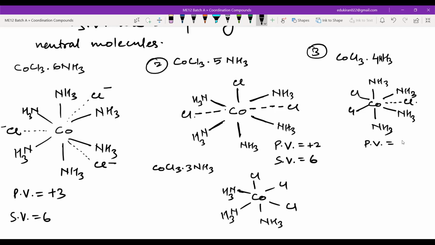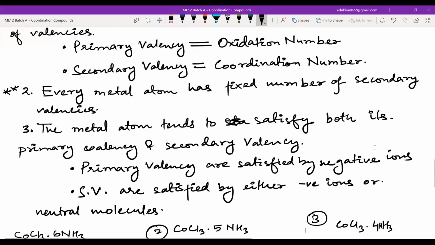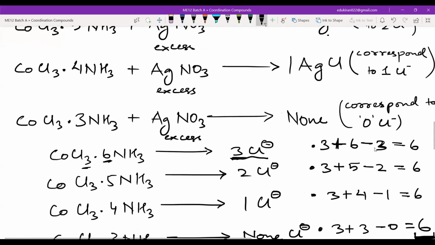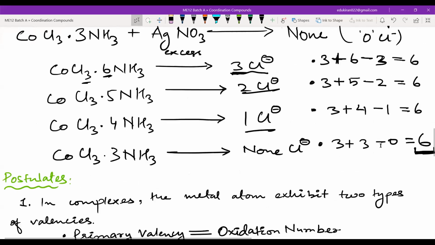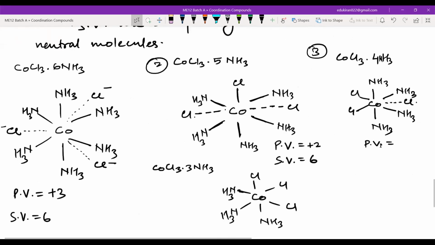We have been saying for so long that when I show this with a dotted line, these are ionizable chlorine, that means the chlorine which can move out of the system. We have seen 3 Cl negatives, 2 Cl negative, 1 Cl negative. How many ionizable chlorine? Yes, sir, 1. So the primary valency will be +1.